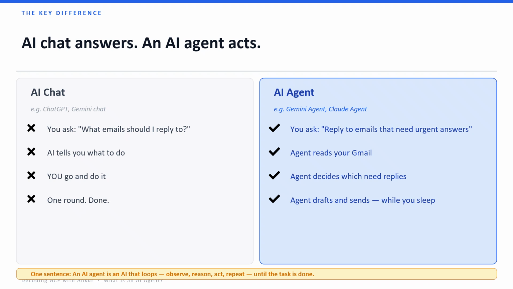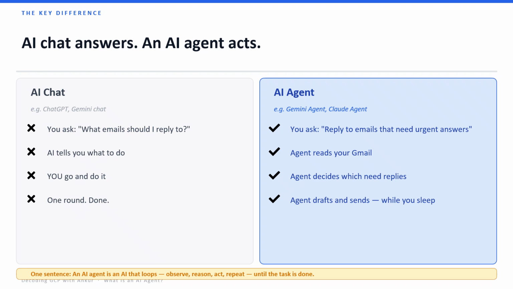It tells you. You go do it yourself. 1 exchange. Done. Now you ask an AI agent, reply to emails that need urgent answers. The agent reads your Gmail, decides which are urgent, drafts the replies, sends them, all while you are working on something else. You did not do any of those steps. Chat gives you information. An agent takes action.